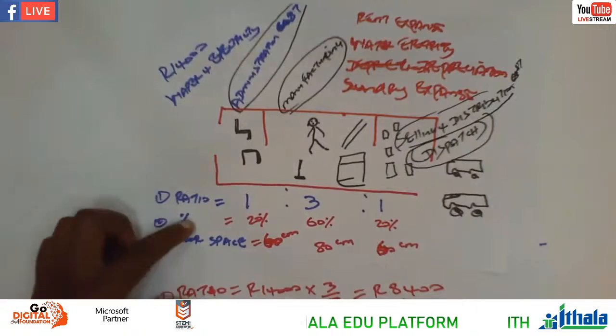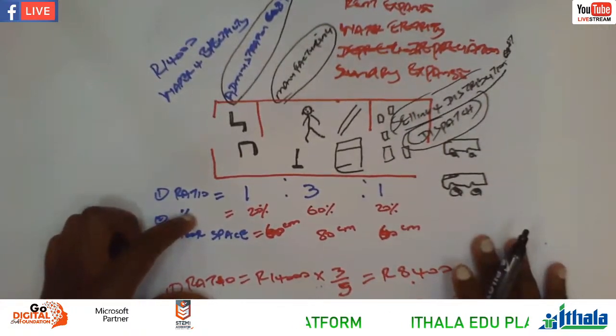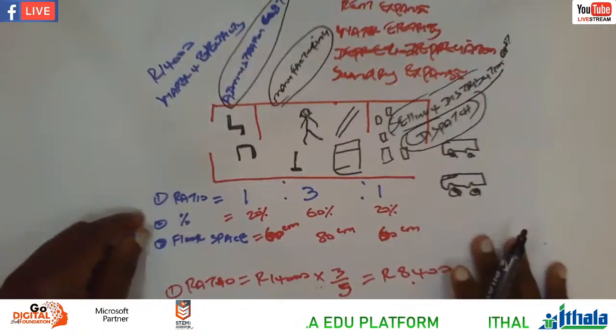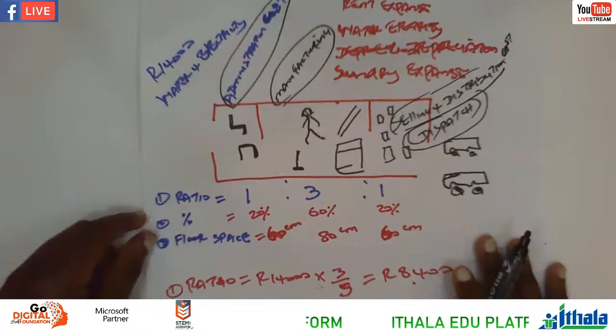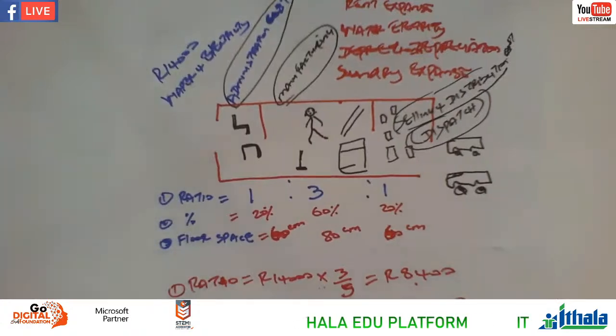We make our assumption that we have got 1:3:1, 20%, 60%, 20%, and then on the floor space, 60 square meter, 80 and 60. So we're assuming that we're having 14,000. We've done our calculations as you see here.